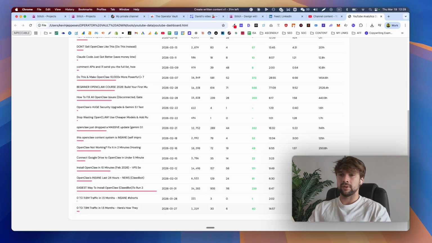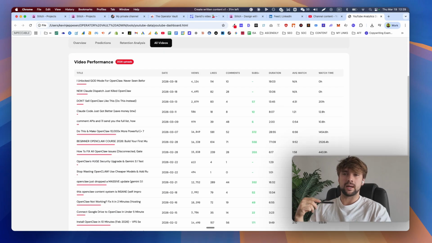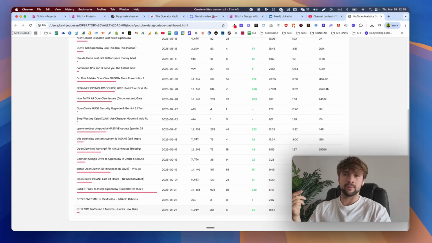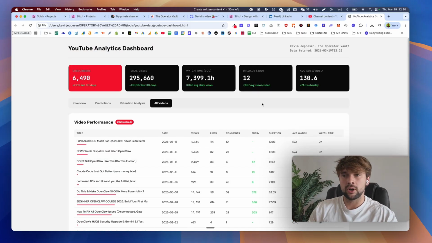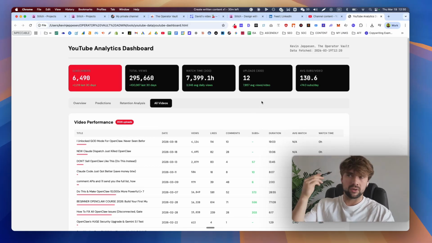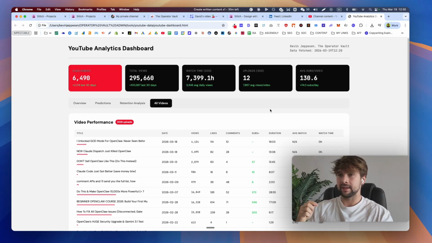Is this harder to do? Easier said than done? Absolutely. But the more I build and the more skills that I stack and the more my workflows adapt and improve, the easier it becomes, right? So yeah, I think this is a cool concept, and I think you can start using this for yourself in the way that you think about however you want to analyze stuff, right? You can do this with your email newsletter. You can do this with your traffic. You can do this with your ads. You can do this with whatever, right?